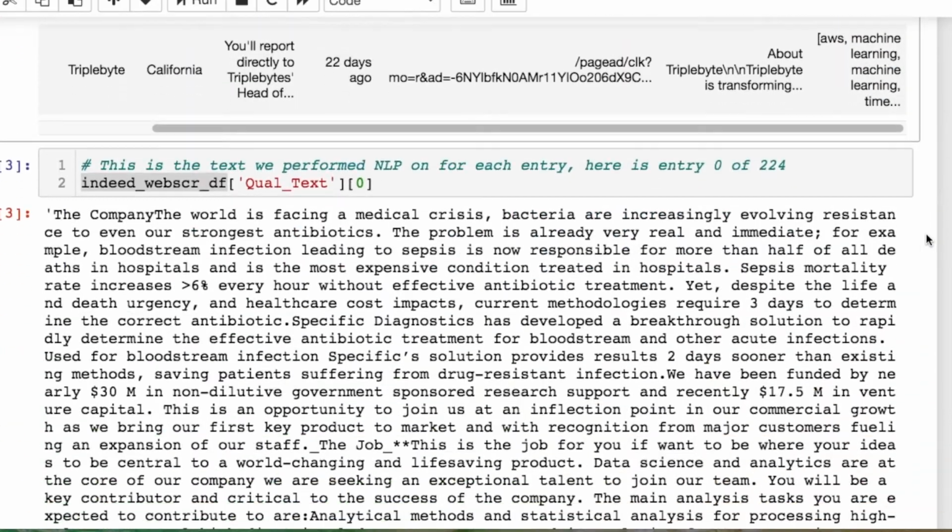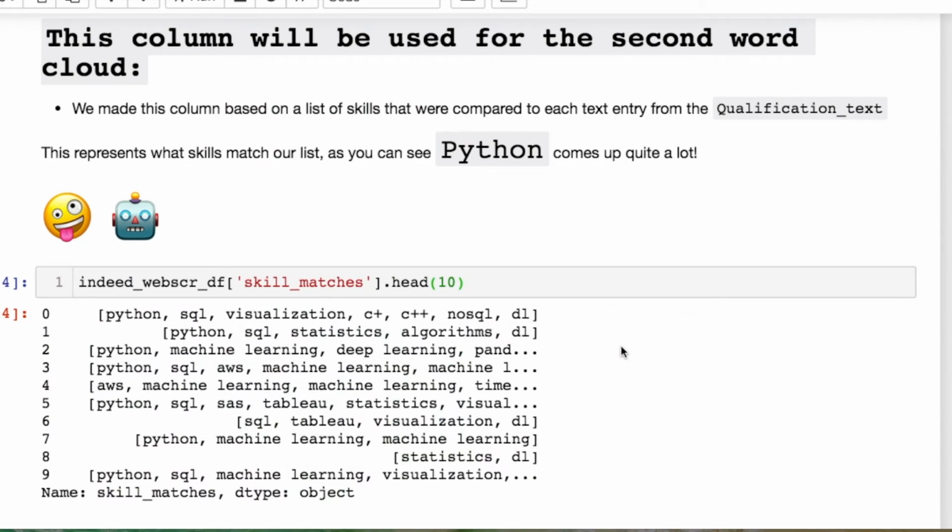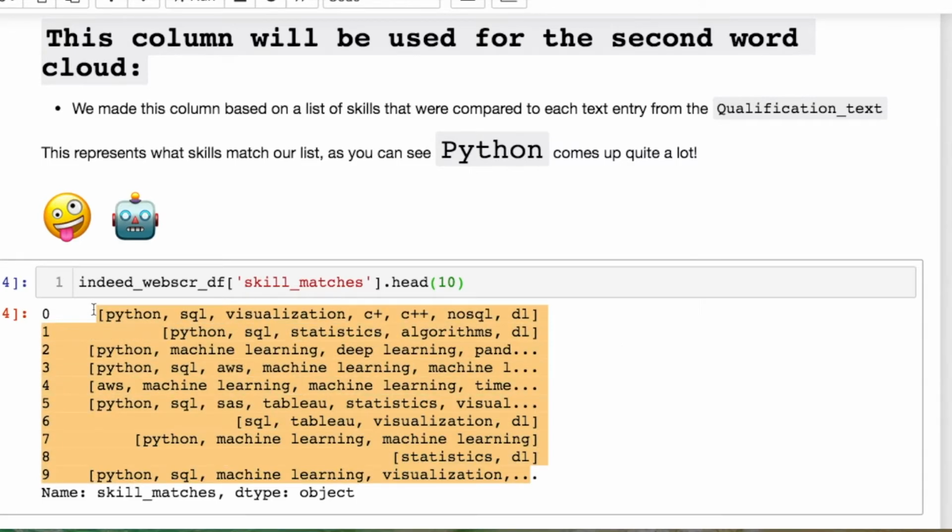Now, let's get into this. We have our first example printed out here for our qualification text so you can see what the job posting looks like. I mentioned some discrepancies and some things that you can actually achieve better results with if you were to do this again. If you are interested in that, please look at the previous video for the natural language processing, okay? So the column that was used for the second word cloud that I mentioned above comes from this file of distinct skills that were matched.